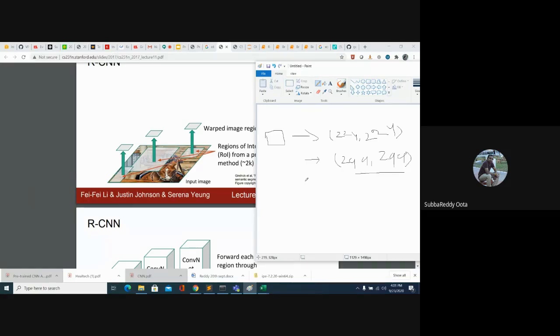Up to now, any doubts? So how to get region proposals? What is a region proposal? And why are we changing each region proposal to a fixed size?